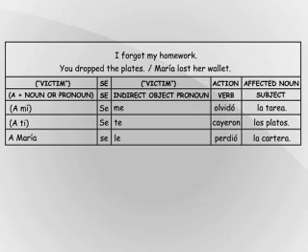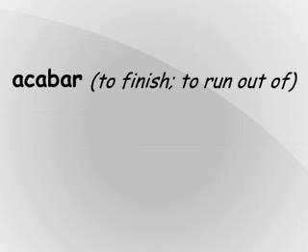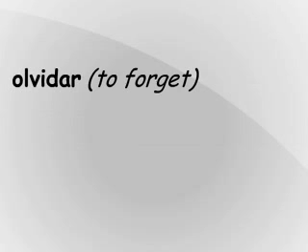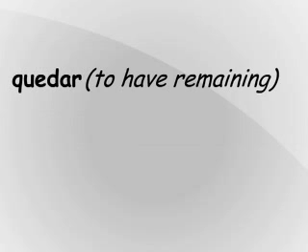The verb in these structures is most frequently in the preterite due to the one-time, completed nature of the action involved. Some of the most common verbs used in this type of structure include acabar, to finish, to run out of; caer, to fall, drop; perder, to lose; olvidar, to forget; quedar, to have remaining; and romper, to break.